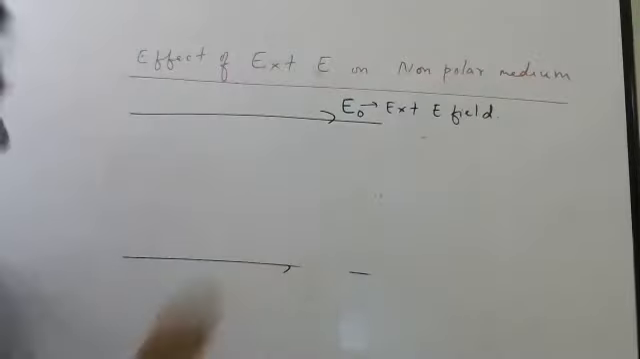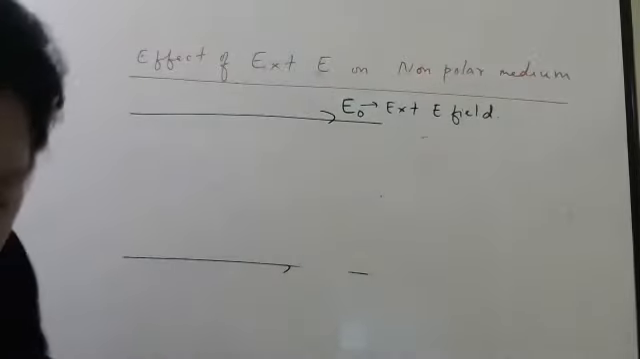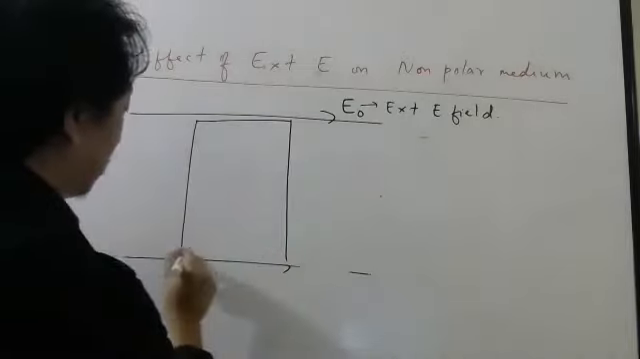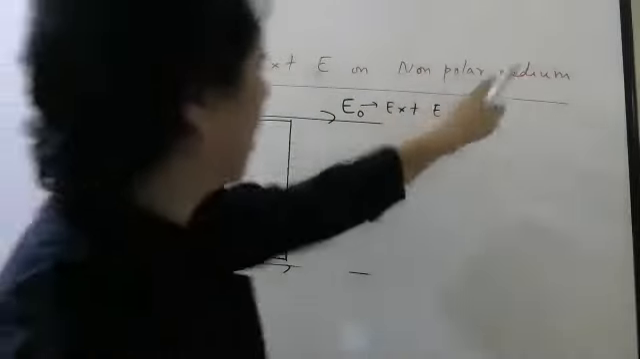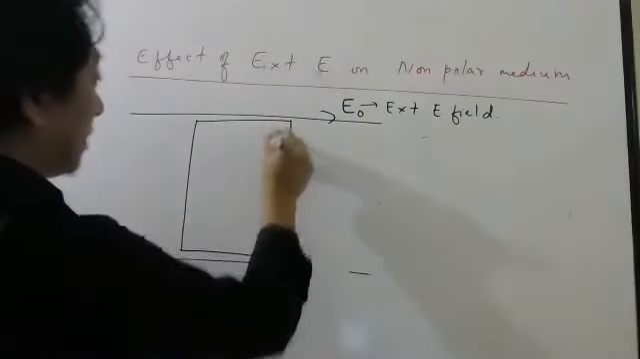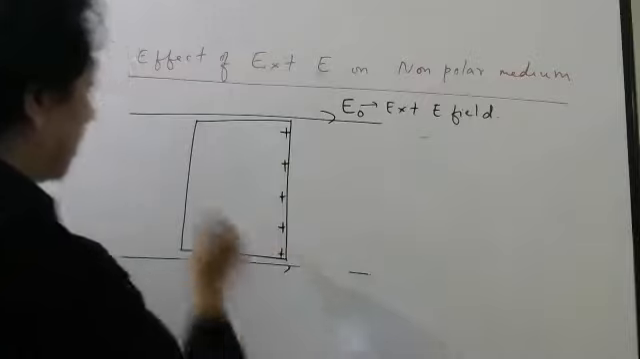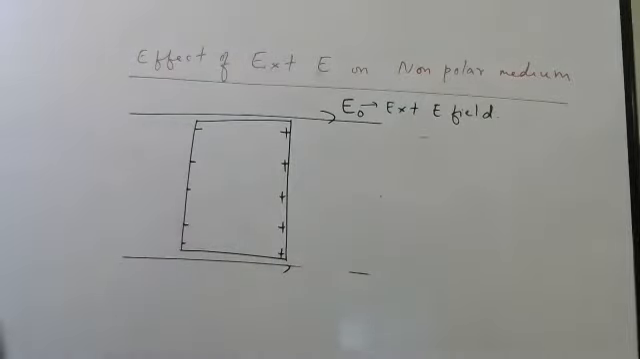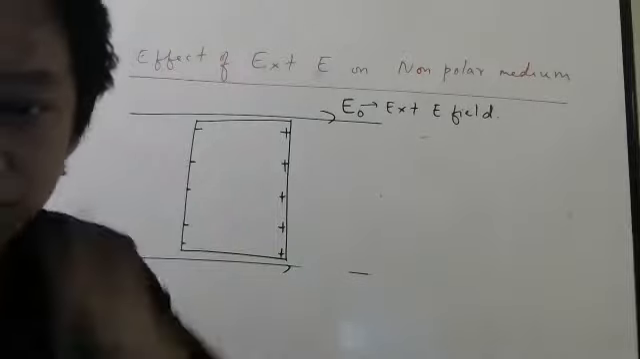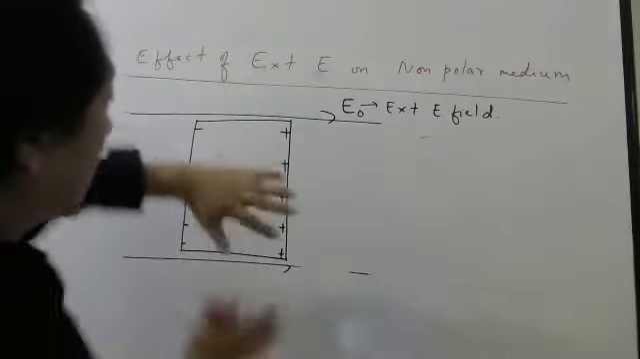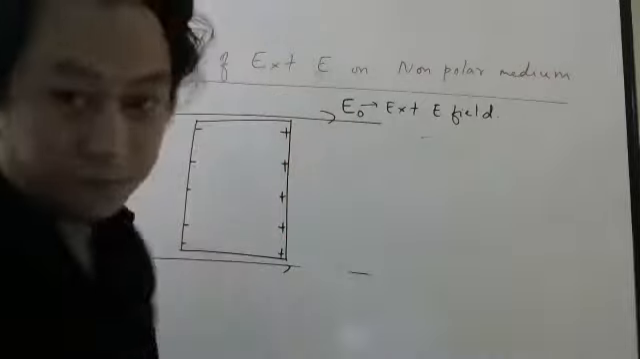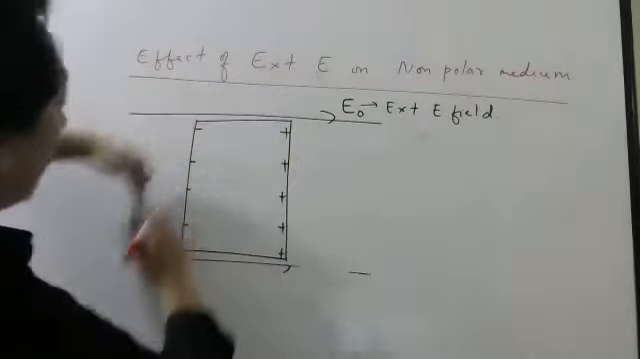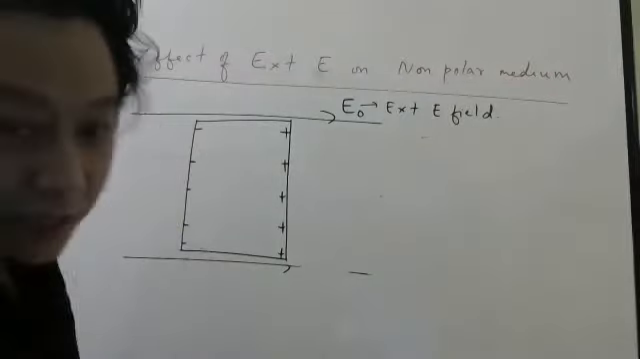So when you apply an external electric field to a dielectric medium, right now I took what kind of dielectric medium? Non-polar. What did I find? This side will be positively charged, this side will be negatively charged. If you change the direction, then it will be the opposite. Nothing to worry. If the electric field is this way, positive charge will go that side, negative charge will come this side. Either way, what will happen now?